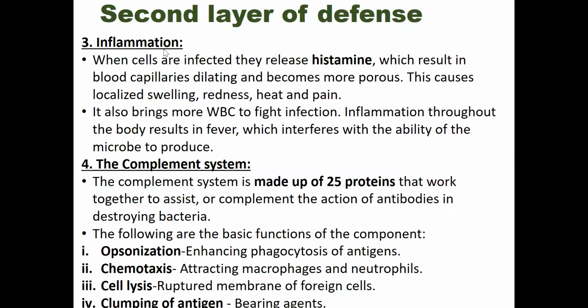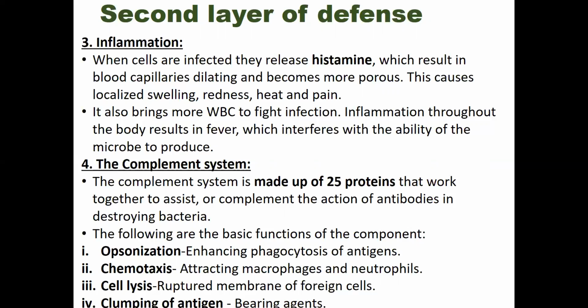And inflammation, a very interesting phenomenon in our second line of defense system. When cells are infected, they release histamine, which results in blood capillaries dilating and becoming more porous. This causes localized swelling, redness, heat, and pain.